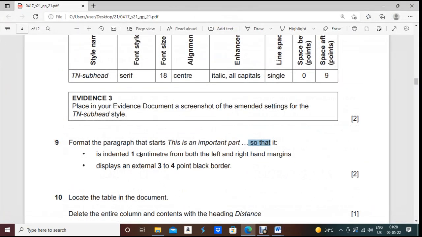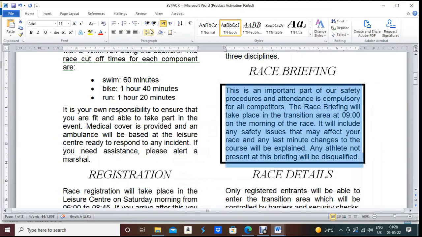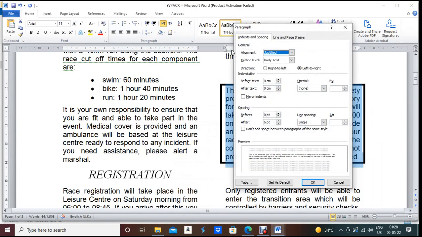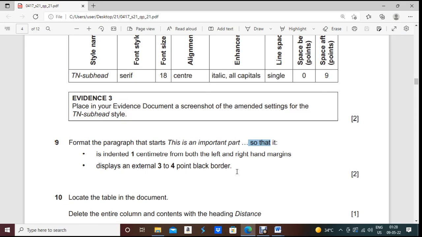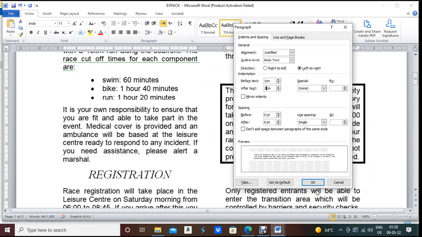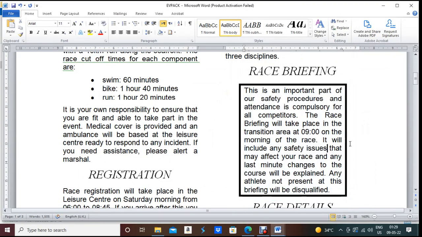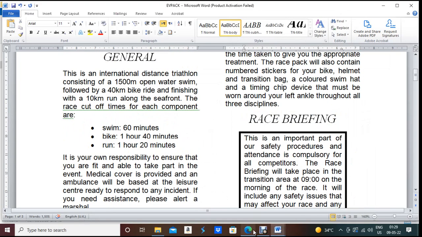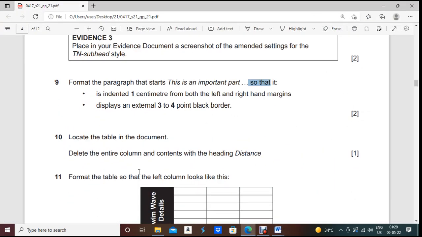Now we'll do the indentation part. For that indentation, what they're asking, 1 centimeter from both left and right hand. So here again go to paragraph, and indentation before and after will be 1 centimeter. 1 centimeter before and 1 centimeter after. And what they're asking after that also, indent 1 centimeter from both left and right margin. Okay, these are the things they're asking, this one only, and then press OK. It will look like this. Perfect.